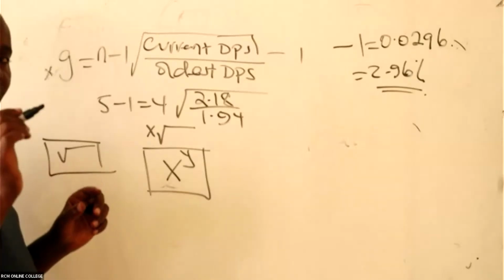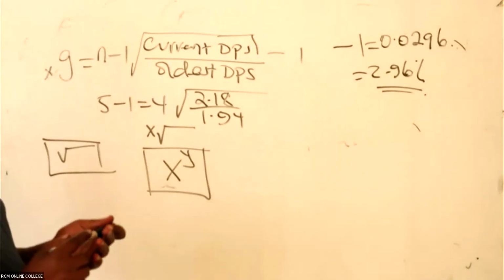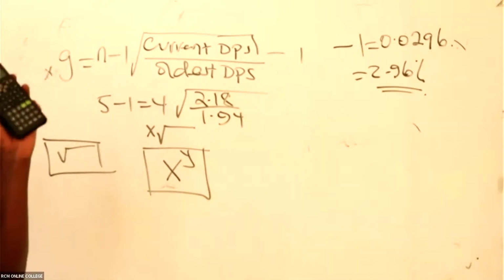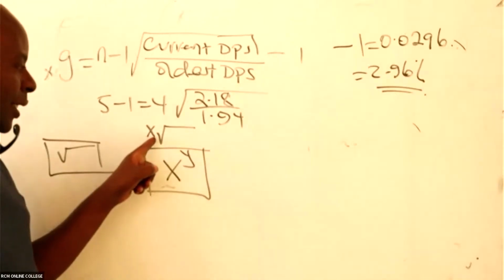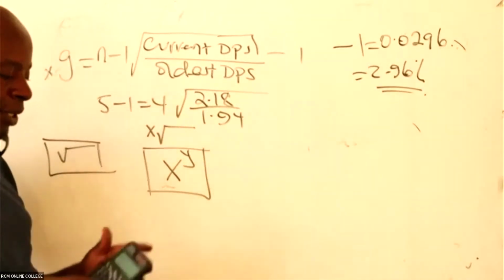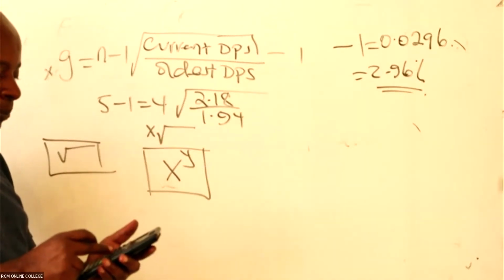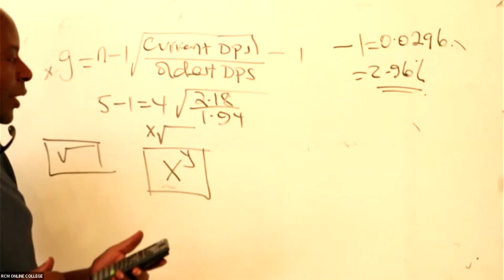So we have cube root, we have fourth root, and now I have to use this x root. Before I start using it, I have to punch 4, because 4 is outside. This is x root, the second function, so I shift, and then you open brackets.